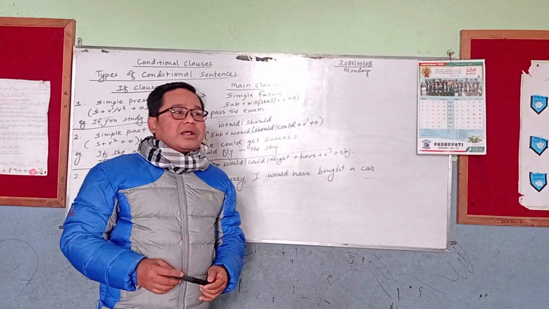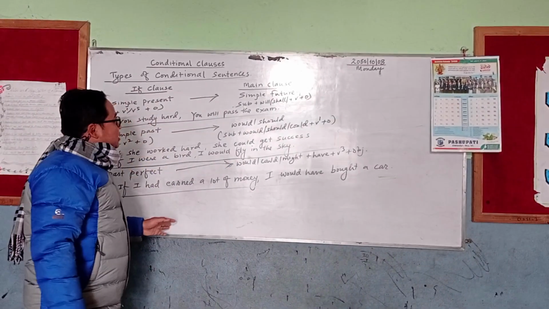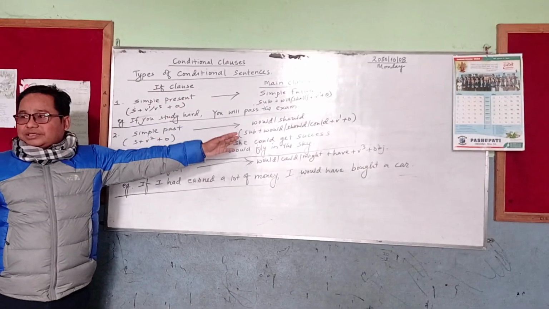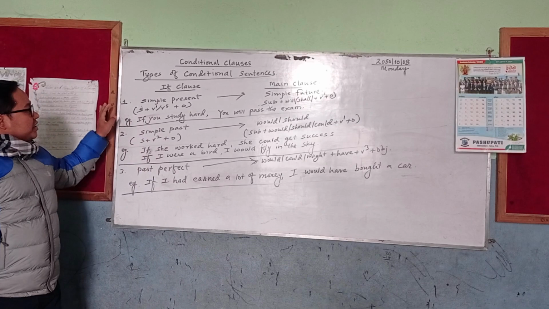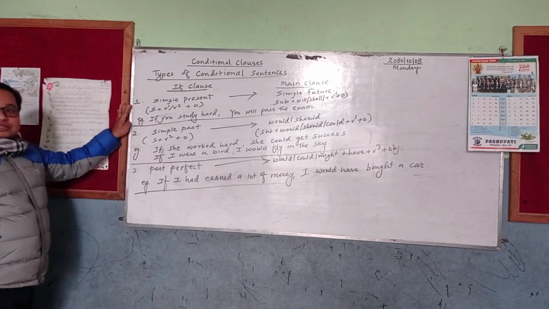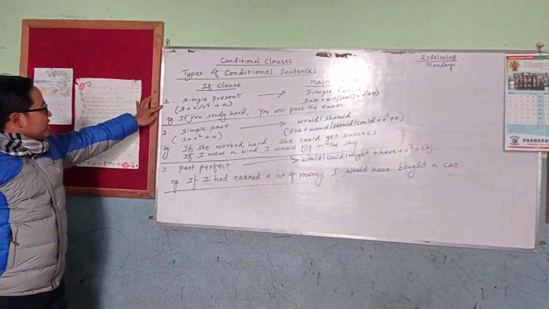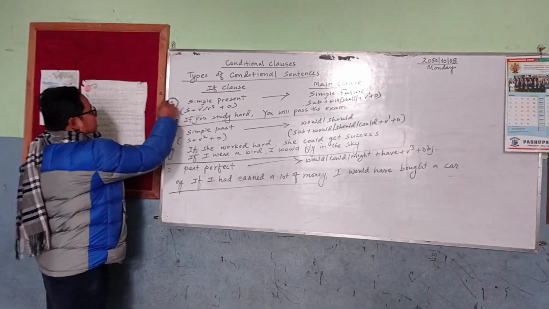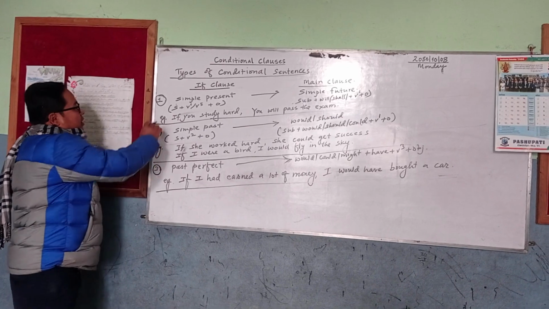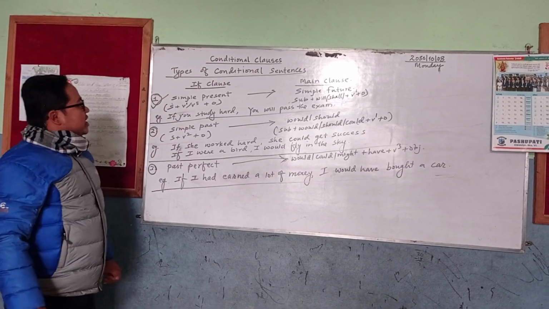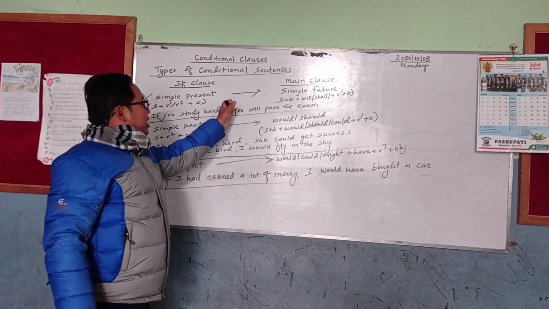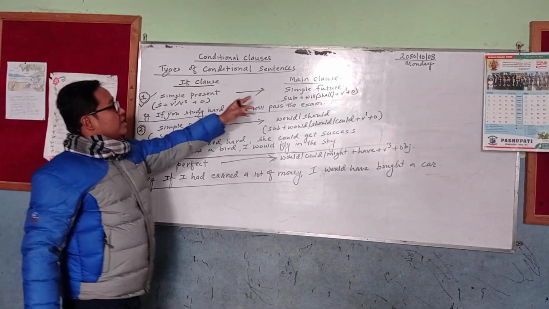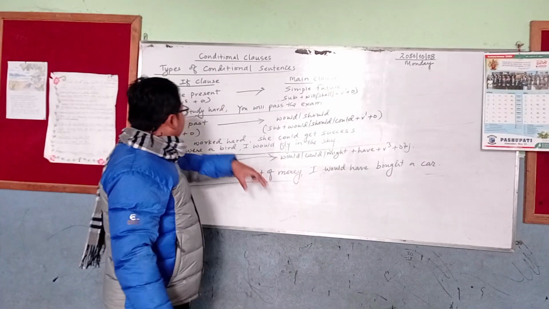In the second part of conditional clauses, we will talk about the types of conditional sentences. There are three kinds of conditional sentences known as first type, second type, and third type. We call them types only here. In the first type, I have divided the clauses in two parts known as if clause and main clause, right?